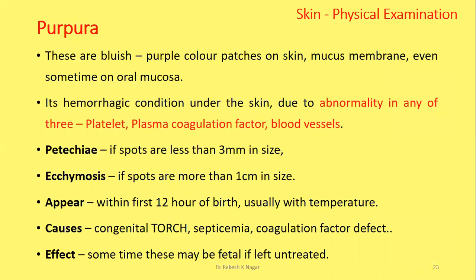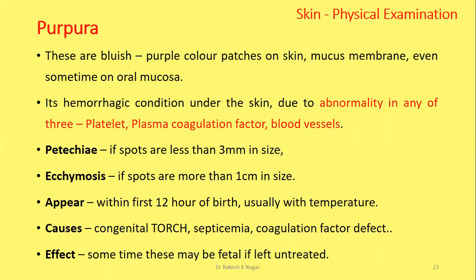Then come to purpura. Purpura are bluish purple colored patches on skin and mucous membrane, sometimes even found on oral mucosa.